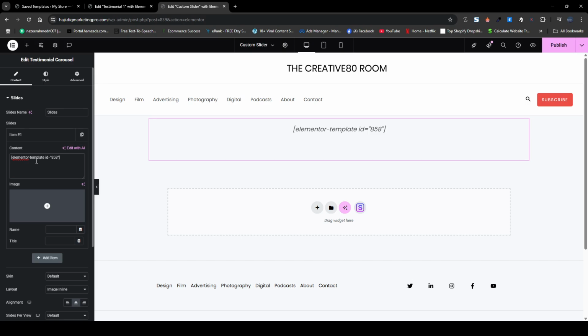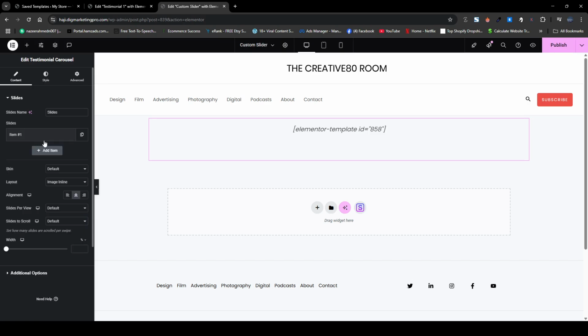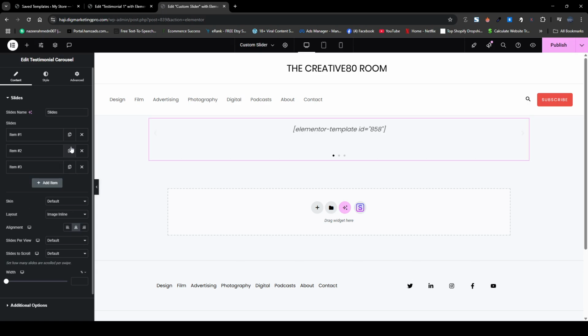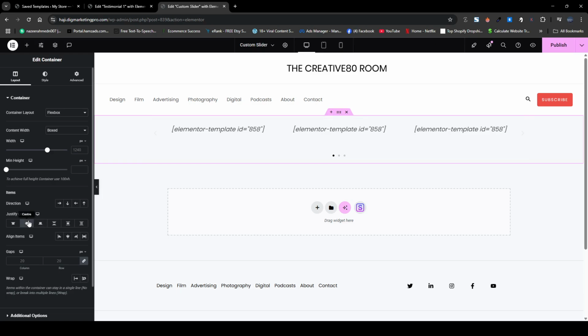So here you can see the first shortcode. I will just duplicate and copy this one as well. So here you can see first slider, second slider, third slider. And the layout is totally up to you. Slides per view, I will make it 3. So here you can see. And I will just click on the six dots here. I will make it center, align items center as well.